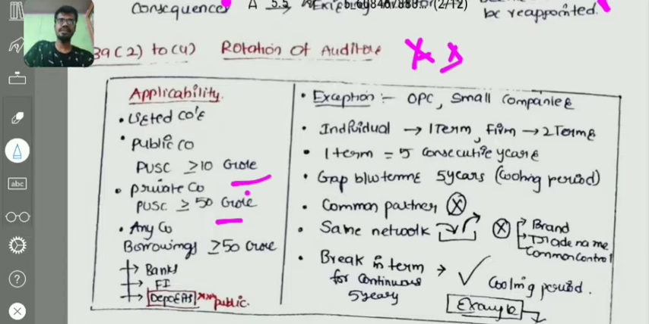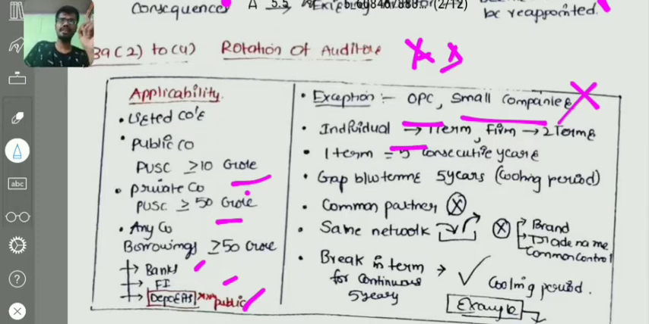Public, private, any company. In the borrowings, you have to consider borrowings from the banks, borrowings from the financial institutions, and public deposits, right? The deposits shall also be counted for checking the applicability of that particular section. There is an exception to the rotation provisions: a one person company and small company need not comply with them. And coming to the main point, what is the purpose of rotation?